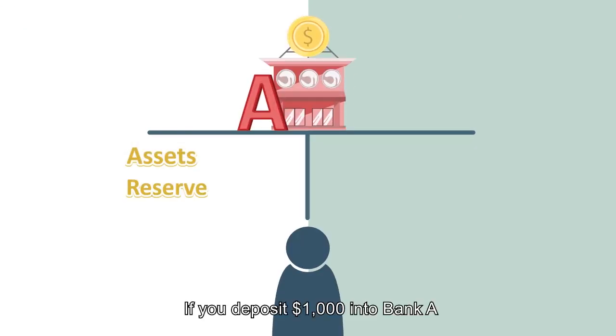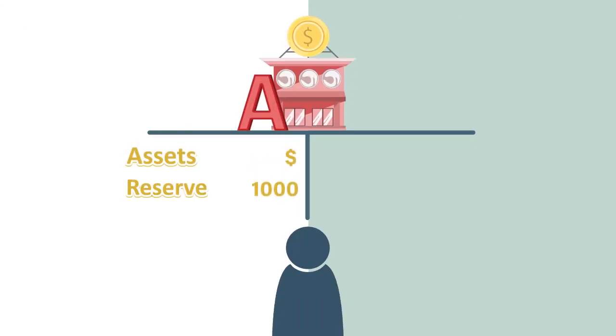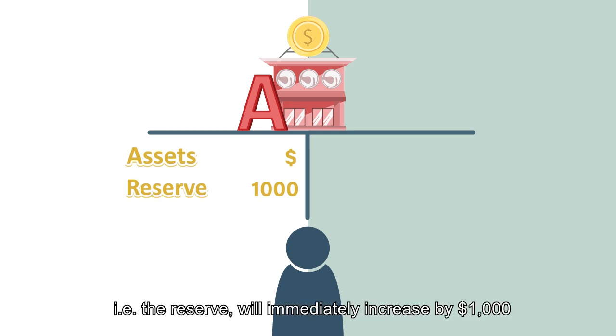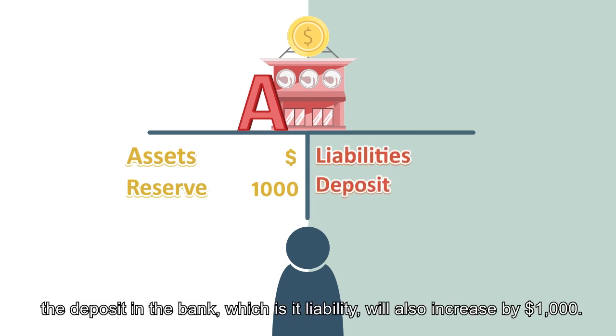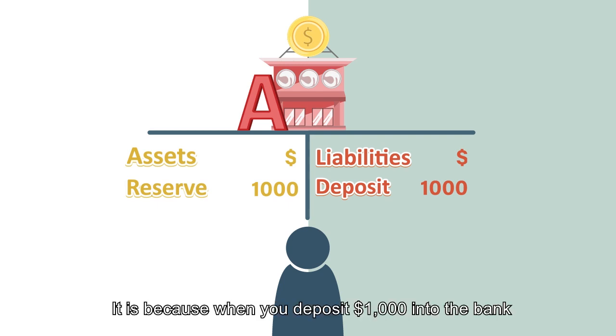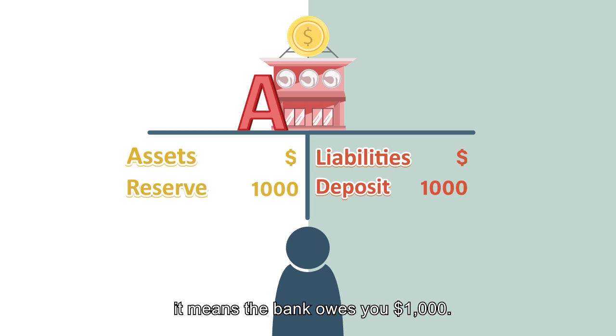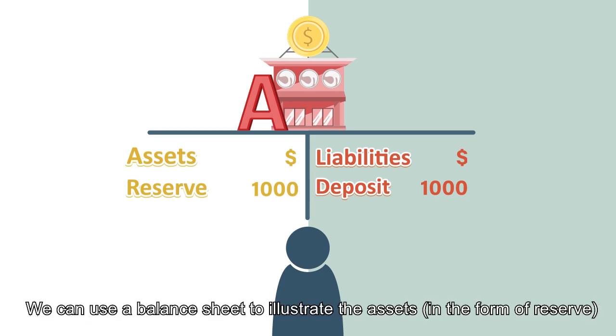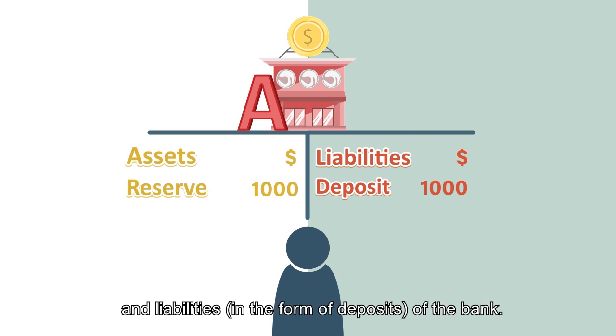If you deposit $1,000 into Bank A, the cash assets held by Bank A, i.e. the reserve, will immediately increase by $1,000. In the meantime, the deposit in the bank, which is a liability, will also increase by $1,000. It is because when you deposit $1,000 into the bank, it means the bank owes you $1,000. We can use a balance sheet to illustrate the assets in the form of reserve and liabilities in the form of deposits of the bank.